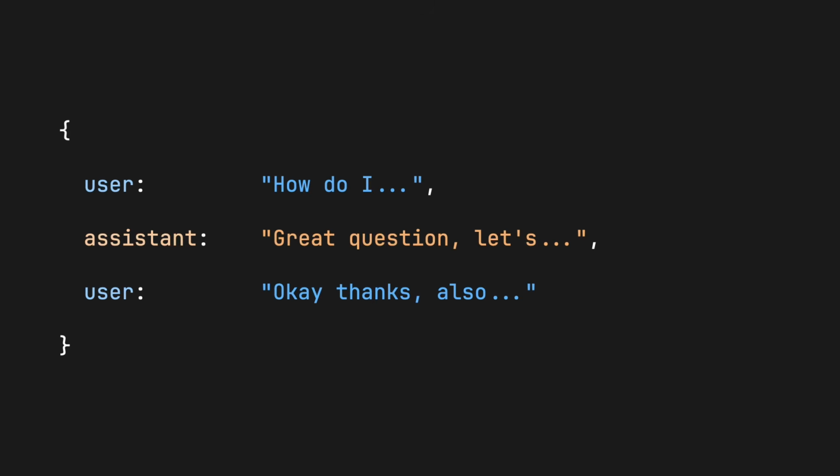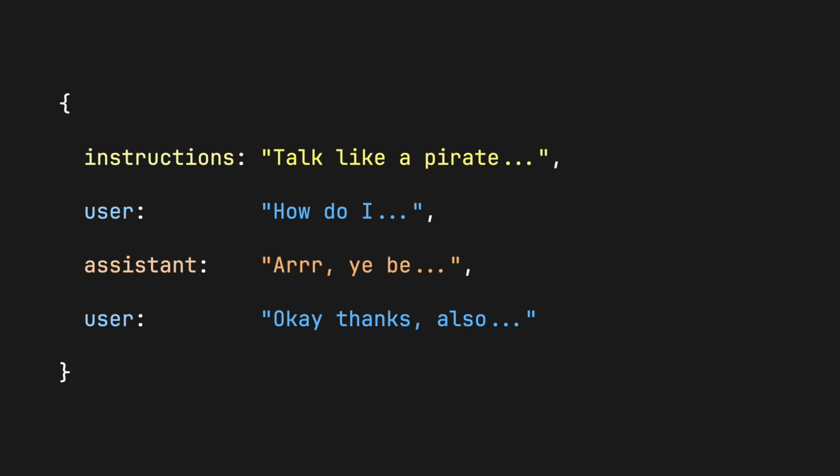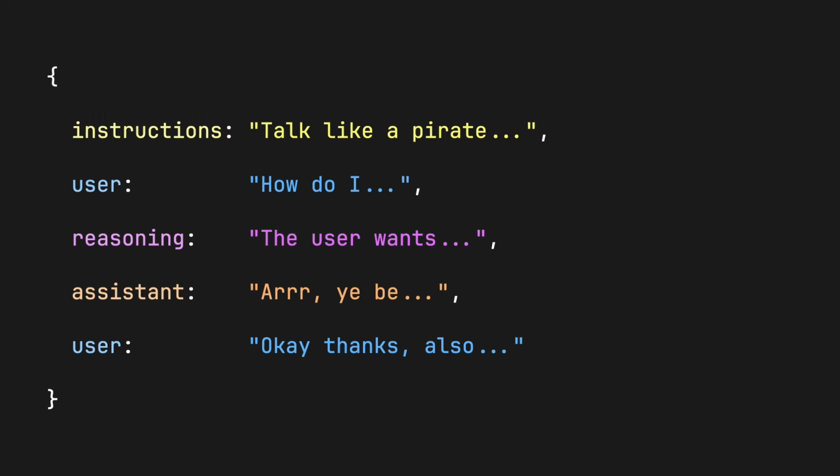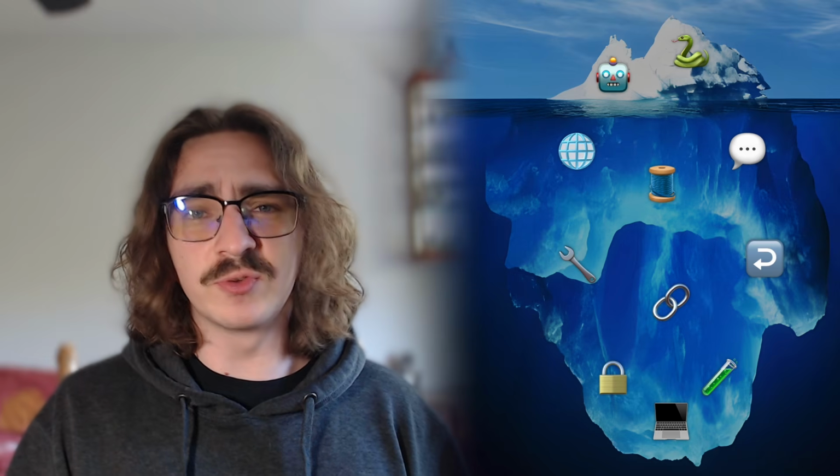Next, let's talk about what the input to these APIs actually looks like. A basic chat request is a transcript, alternating between a user and an assistant. You might also give the model some instructions for how it should behave, sometimes called the system prompt. Some models also support reasoning blocks, where they work through the problem before giving you an output. These cost extra time and tokens, but are useful for harder tasks.